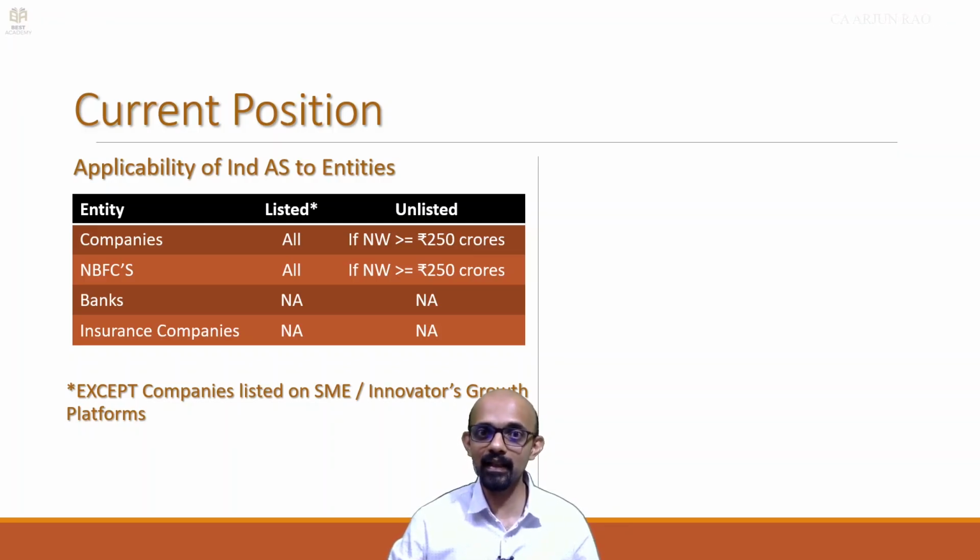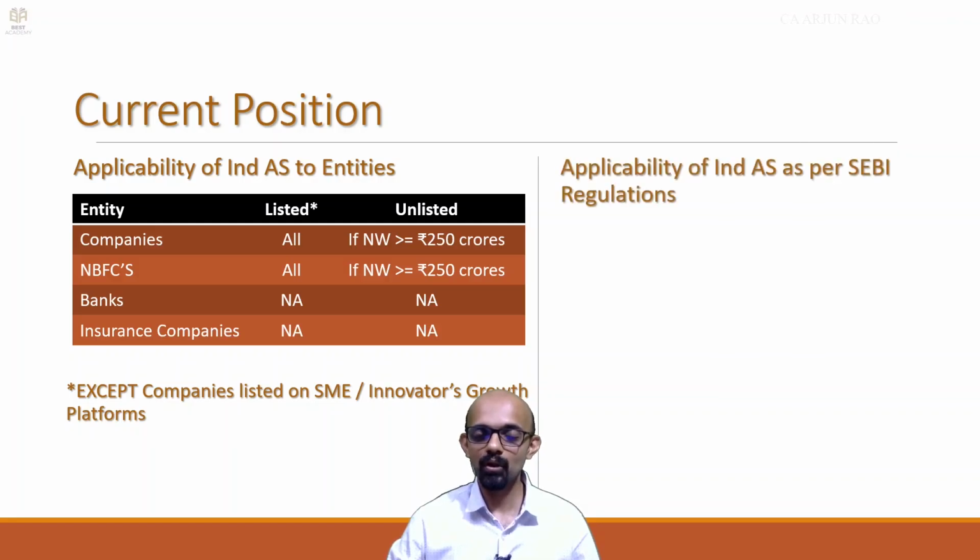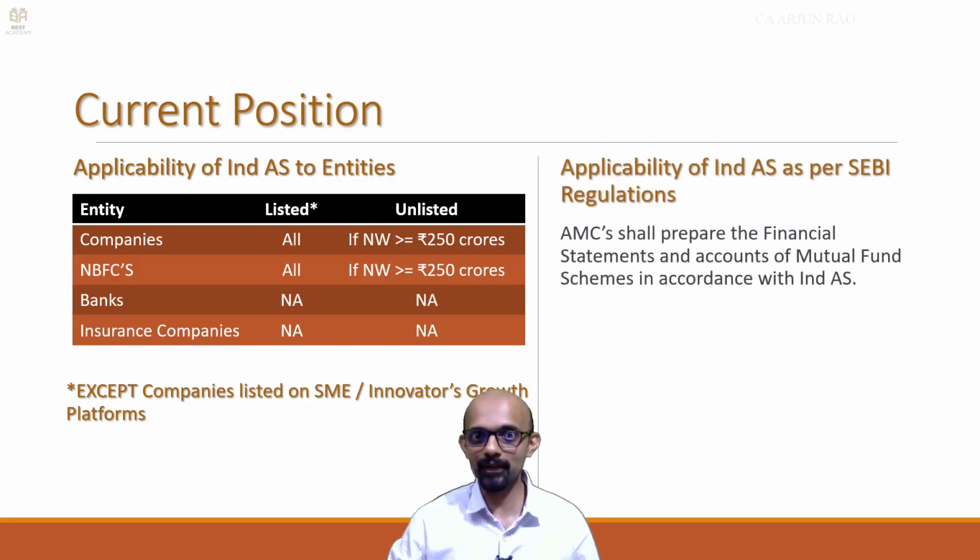Apart from entities, Ind AS also applies to mutual fund schemes. A mutual fund scheme itself is not an entity. The entity is of course the trust. But whose responsibility is it to ensure that the mutual fund schemes are reported as per Ind AS? It's the responsibility of the AMC. The AMC itself may come under this table.